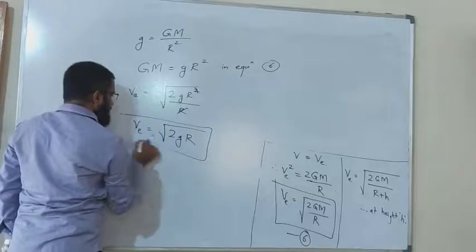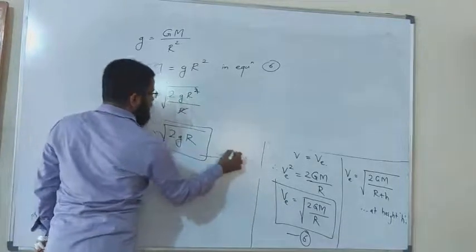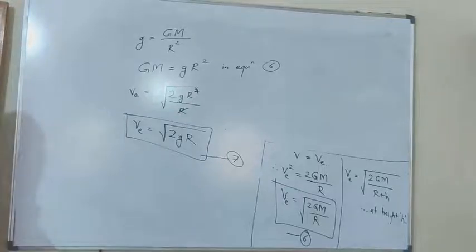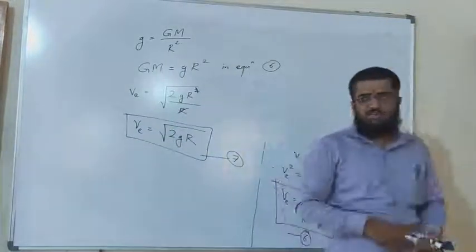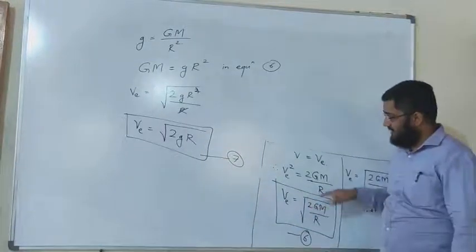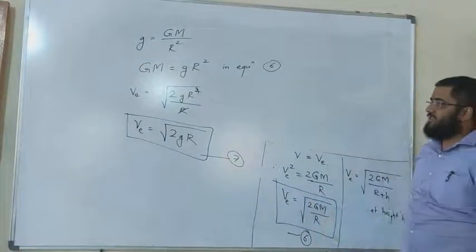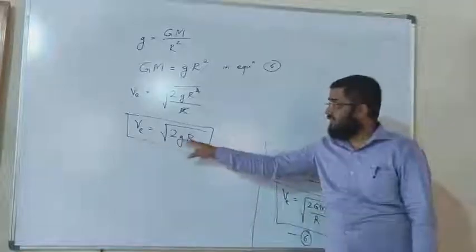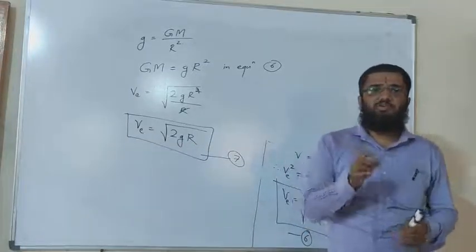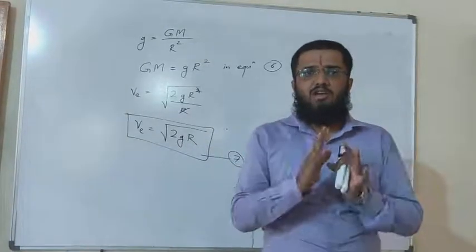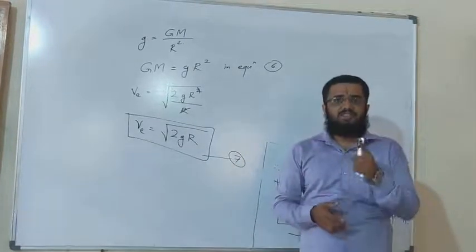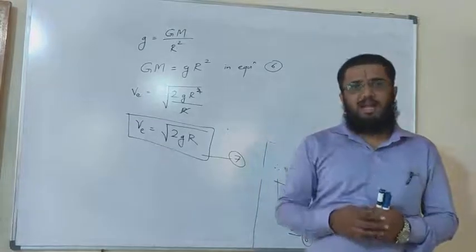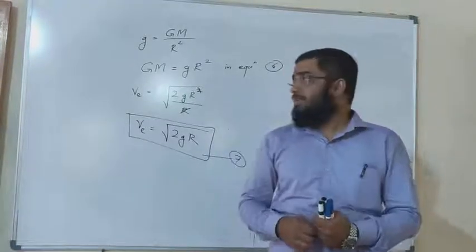Now this expression is in terms of small g, that is acceleration due to gravity. So this is the difference between the escape velocity expressions: one is in terms of the universal gravitational constant, and the other escape velocity expression is in terms of acceleration due to gravity. And this is how we have completed the gravitation chapter, which is the first chapter of your Science Part 1 of the 10th standard.